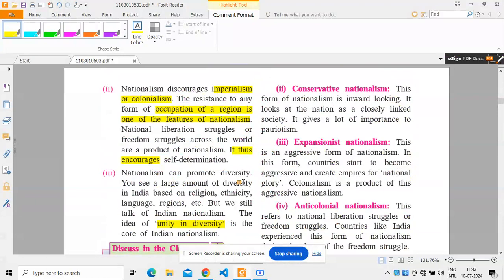The third is expansionist nationalism. This is an aggressive form of nationalism, in which the country becomes aggressive and creates empires for national glory. Colonialism is a product of this aggressive nationalism.